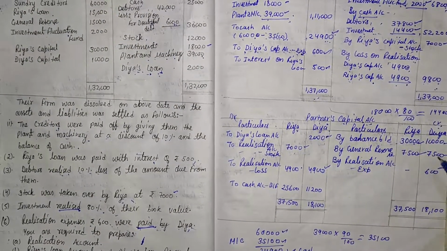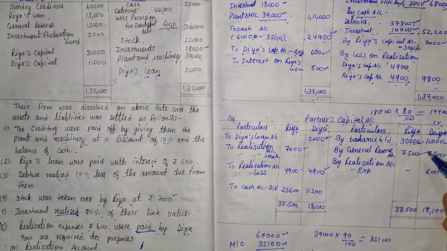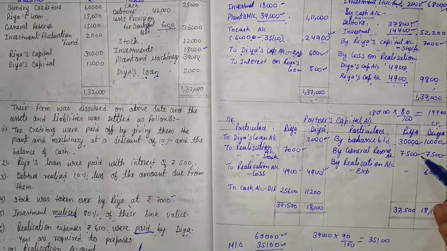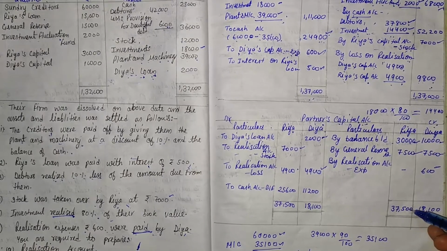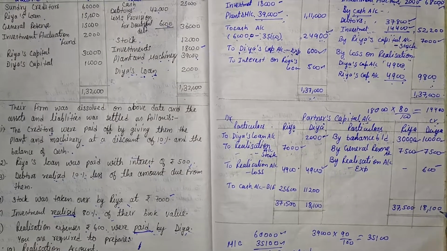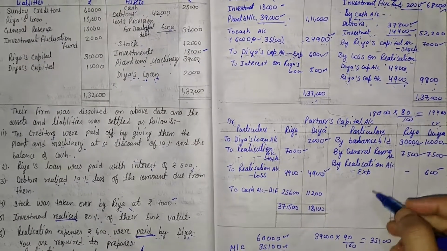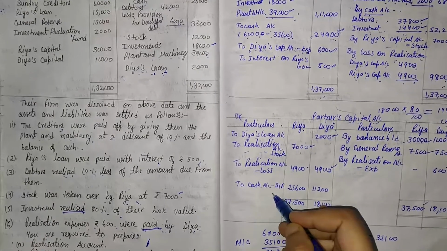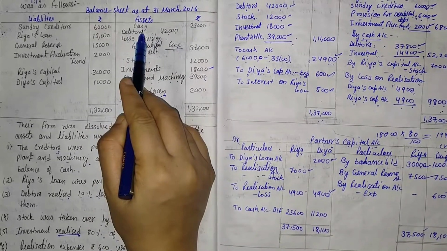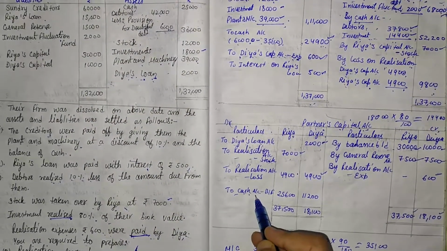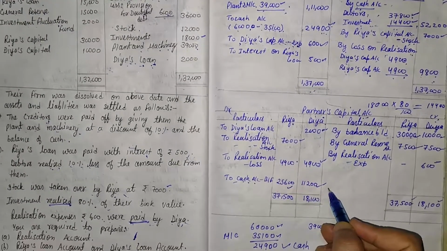After that, we total Riya's and Diya's columns on the debit side and credit side, and we get that the credit side is greater than the debit side. So the total of the credit side is 37,500 in Riya's column and 18,100 in Diya's column. And the balancing figure comes on the debit side. What do we write as the balancing figure's name? Cash or bank, whichever is given in the question. Here a cash balance is given in the question, so we write the balancing figure's name as cash. The balancing figures are 25,600 and 11,200.